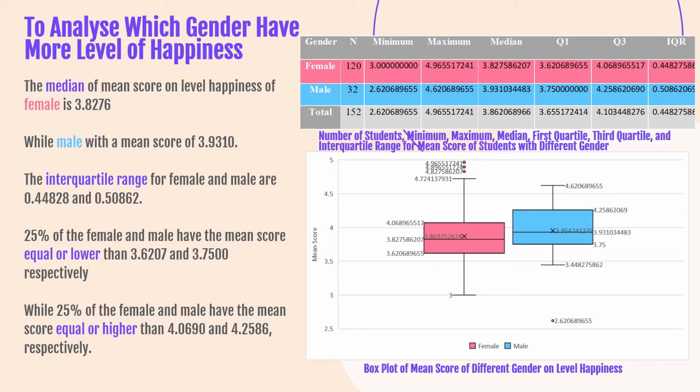This shows that 25% of the female and male have the mean score equal or lower than 3.6207 and 3.7500 respectively, while 25% of the female and male have the mean score equal or higher than 4.0690 and 4.2586 respectively.